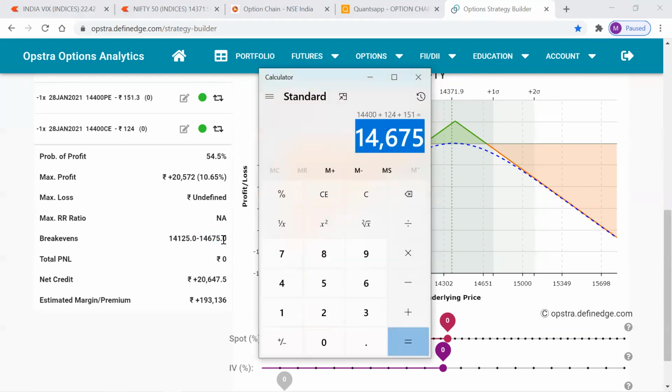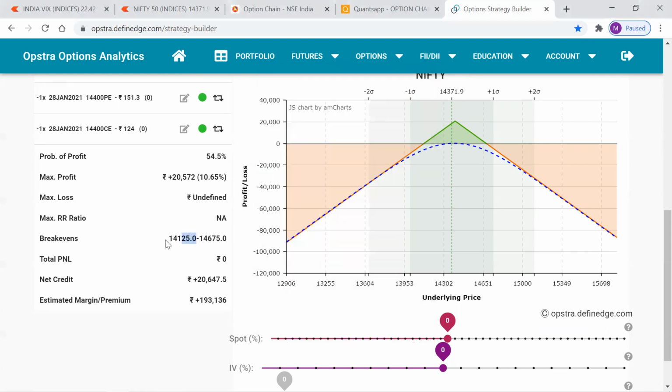Okay, for the lower break-even, you need to subtract both the premiums. 14,400 minus 124 minus 151. Subtract both the premiums for the lower break-even point, which is 14,125. Okay, this 14,125 is the lower break-even point. So you need to be subtracting both the premiums from the shorted strike price. So that's how you need to calculate break-evens.